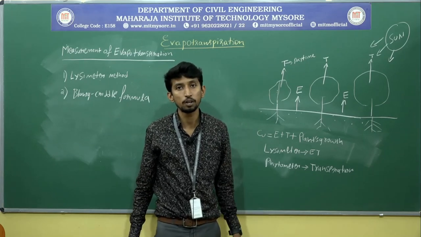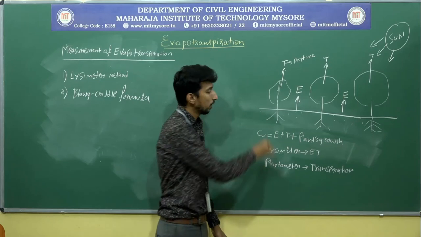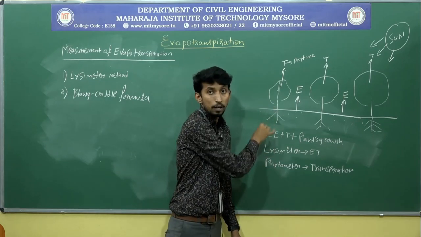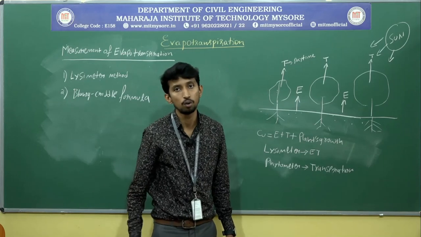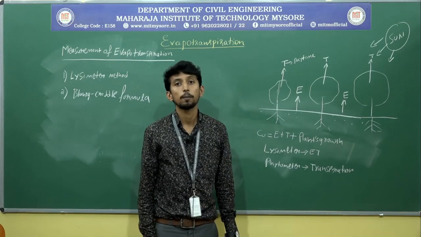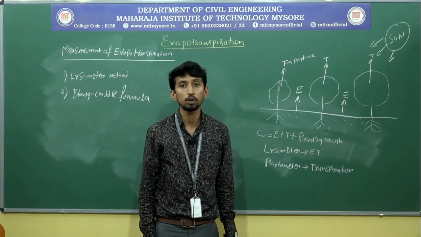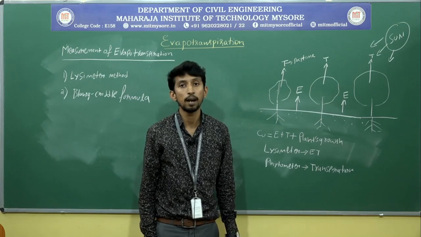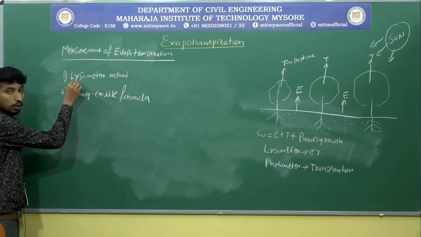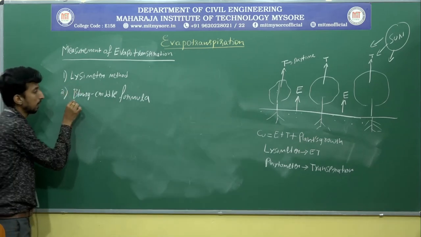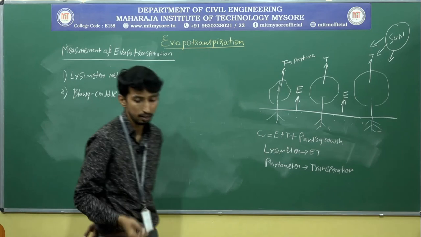If we know the amount of evapotranspiration properly, we can easily find out how much water is to be supplied to the crop. For that purpose, you need to measure evapotranspiration properly. The first one is the lysimeter, the second one is Bentley-Creedle's formula.